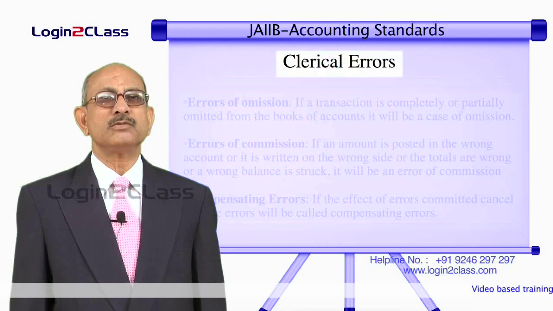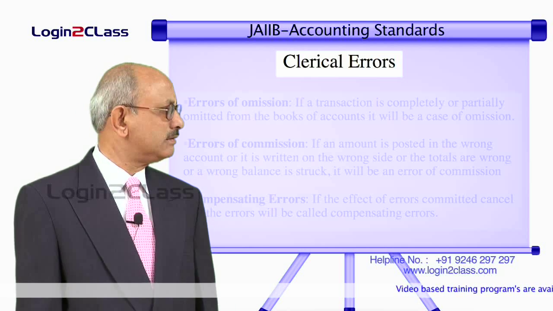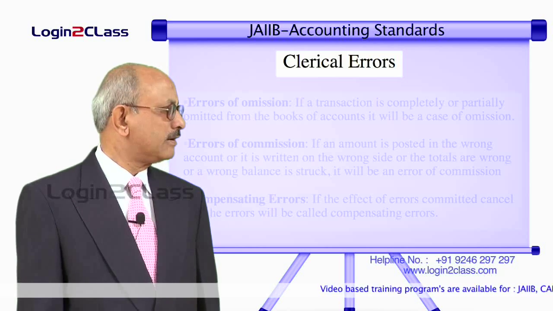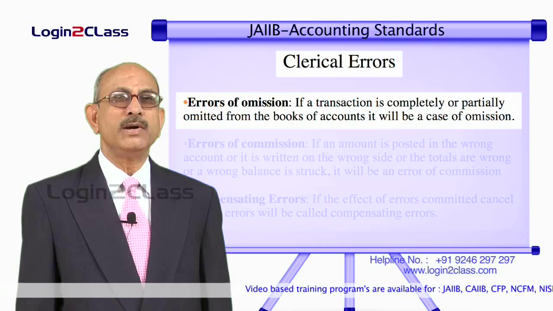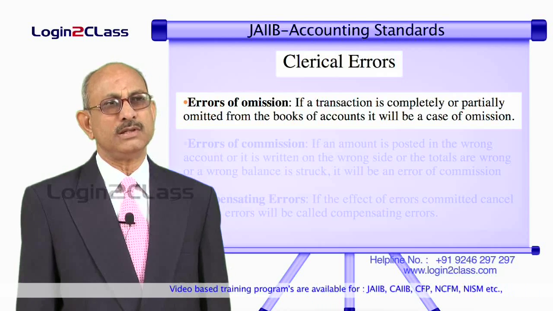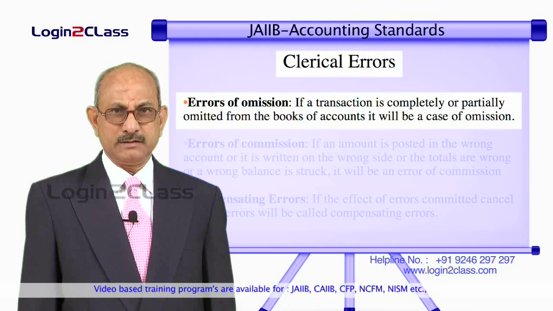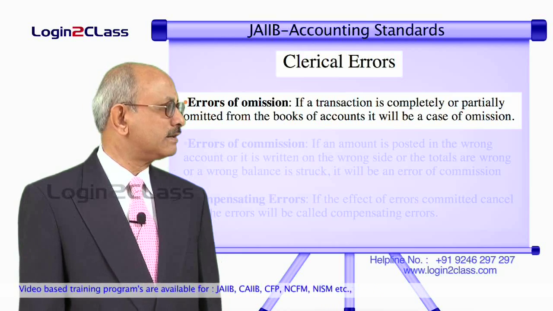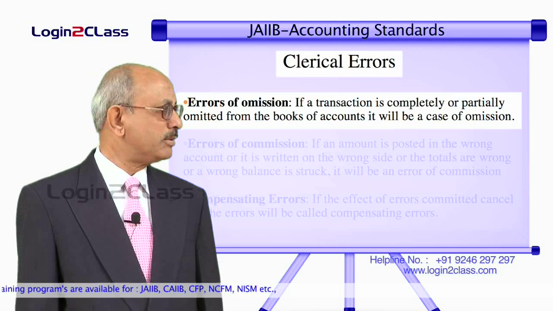Then coming to the clerical errors, as I said, there are three types of clerical errors. One is known as errors of omission, second is errors of commission, third is compensating errors. An error of omission is one where a transaction is omitted either partially or in full. If it is omitted partially, it is known as an error of partial omission. If it is omitted fully, it is known as an error of complete omission. So it can be either partial or complete.